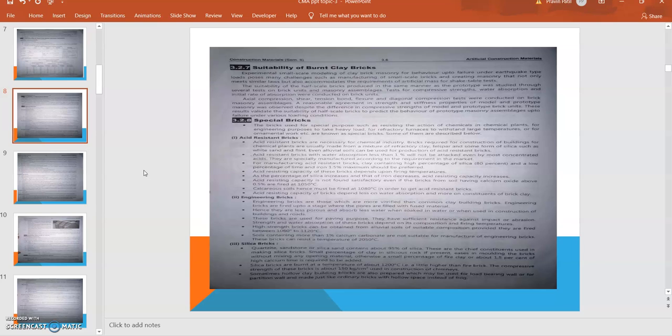Then silica bricks. Quartzite, sandstone, or silica sand contains about 95% silica. These are the chief constituents used in the making of silica